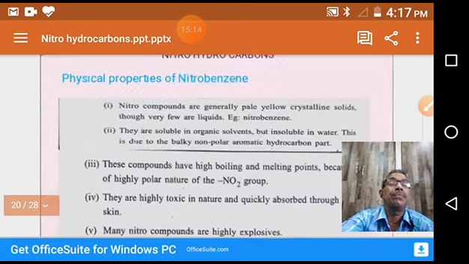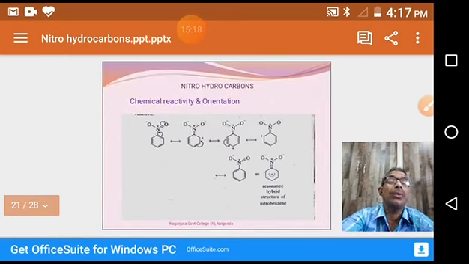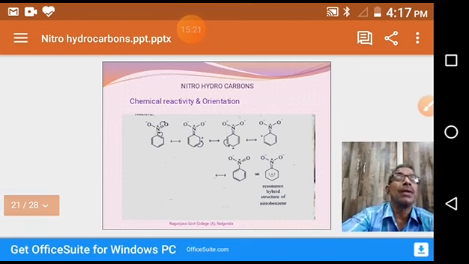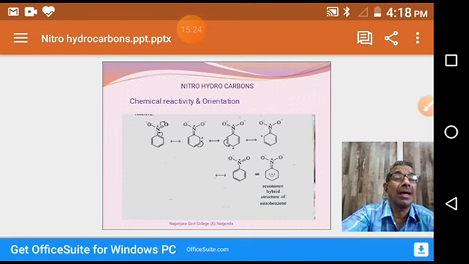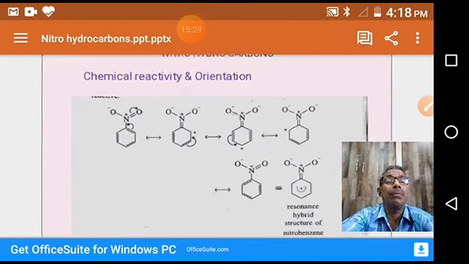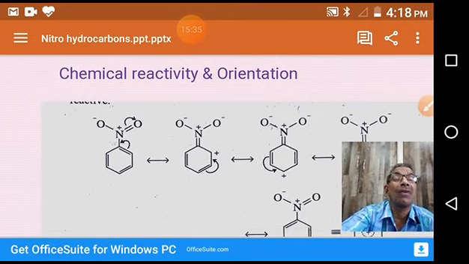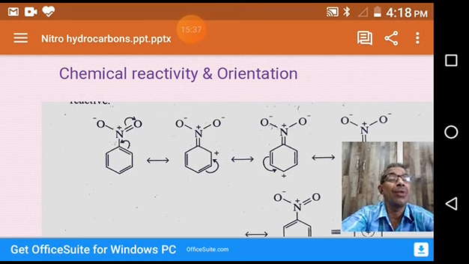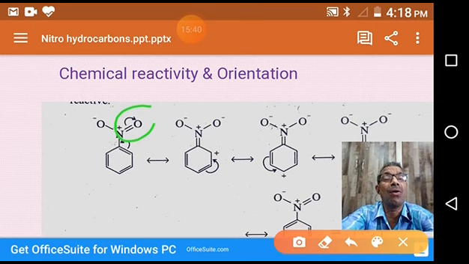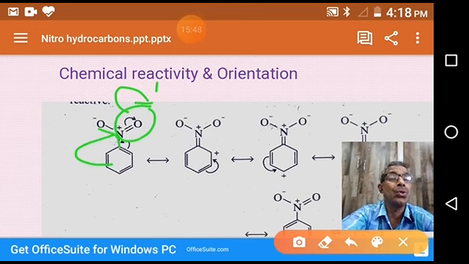So coming to the physical properties, already we learned physical properties. Then coming to the chemical properties. So now we are starting our actual lecture here. Please listen carefully. Because of the presence of the nitro group in nitrobenzene, we know the nitro group is electron withdrawing in nature. Because of the highly electronegative oxygen, this oxygen attracts electrons towards itself. So due to this, the nitro group withdraws electrons from the benzene ring.